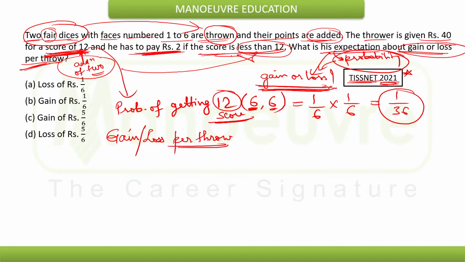For this we need to compare the probability with the amount that is being gained or lost. Now suppose per throw he gains rupees 40, now we are talking about the expectation. When will he gain rupees 40? The chances to gain rupees 40 are 1 by 36.